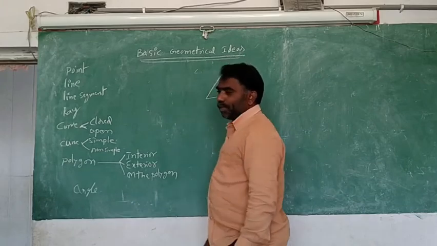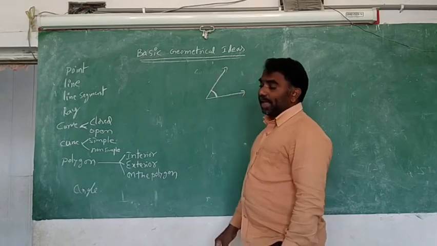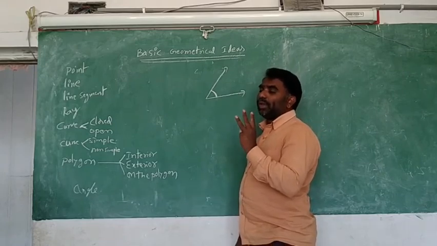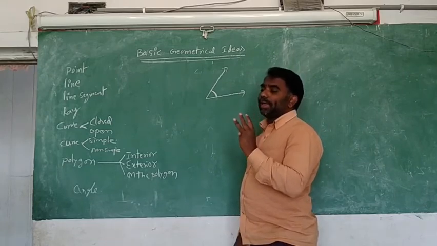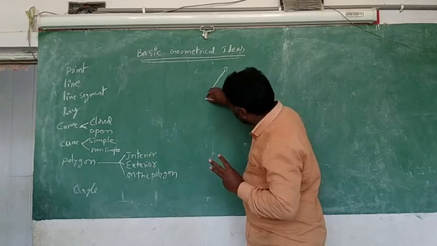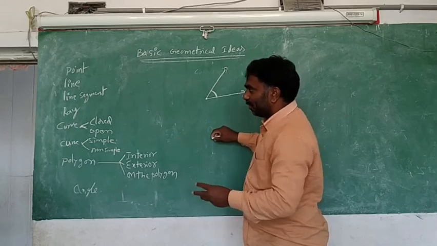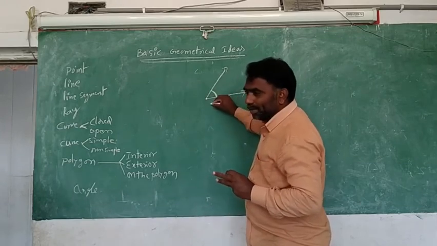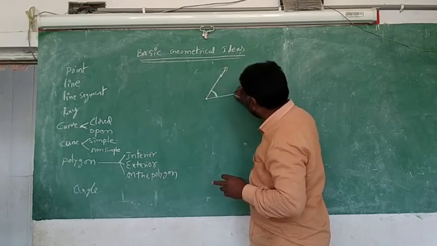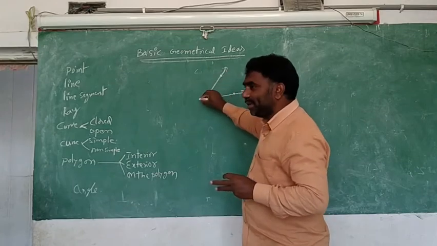This is an angle. How do you name this angle? You see, the angle is forming here. To name this angle, we need 3 letters, which means we need 3 points. One point is the common point. This is compulsory. And one more point is on one line, and the other point is on the other line, where the angle is formed.